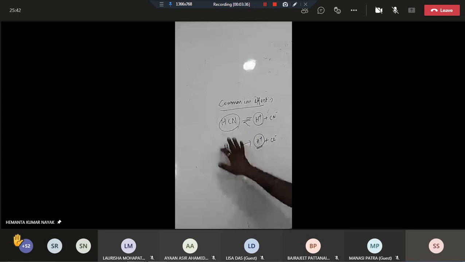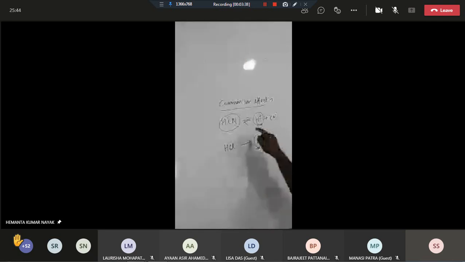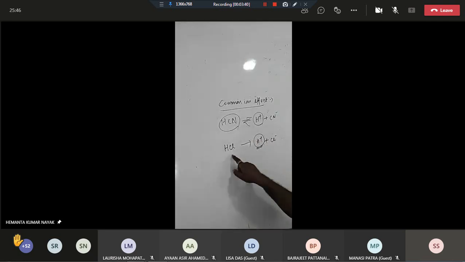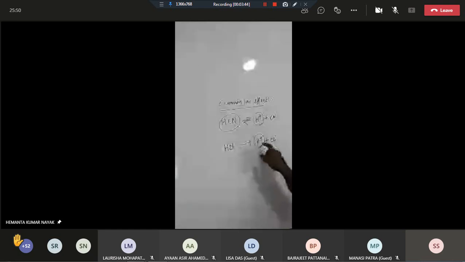So we are adding hydrochloric acid here to this hydrogen cyanide solution, and out of this hydrochloric acid, H plus ion is coming. This is a common ion, and due to that, the dissociation of hydrogen cyanide is suppressed. That means the degree of dissociation of hydrogen cyanide is decreased. Is that clear?